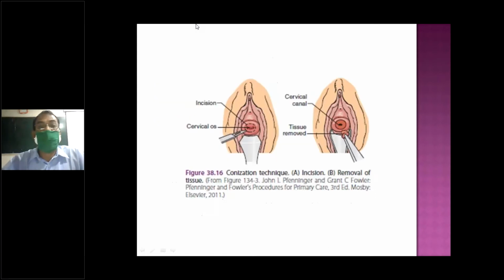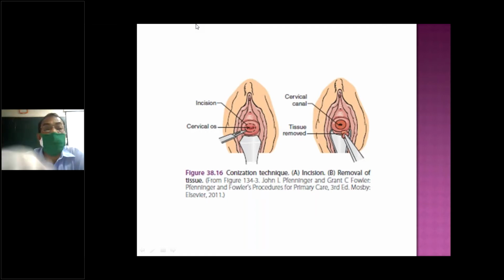Here, a chunk of cone-shaped tissue is removed. It includes not only the cervical epithelium but also stroma as well as glands. Ideally, you have to remove the squamocolumnar junction. Once you remove it, you send it to the histopathology department.